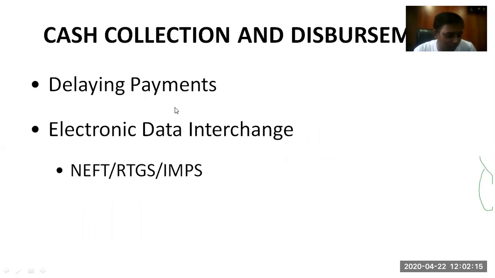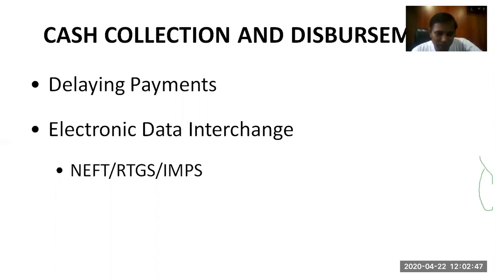Delaying payment. What else can you do other than decreasing your receipt times? What you can do is delay your payments. If your supplier is asking for the funds in 30 days, and if you can delay it for some days, that will help you keep cash on hand. And today we know that everything is data driven, in electronic format. So EDI can help you reduce the cash time.